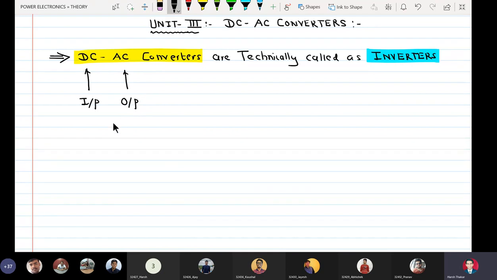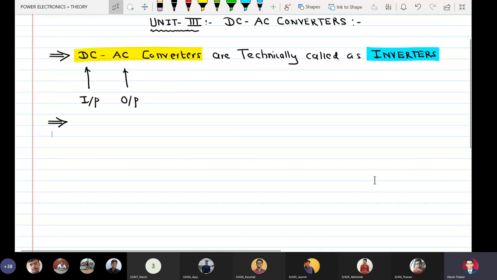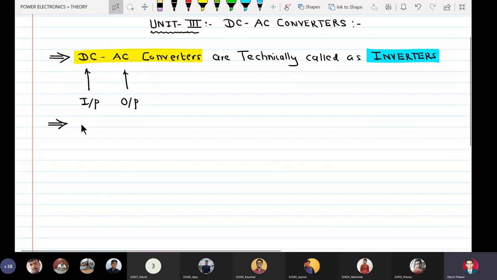We also know till now that when I say the term DC, it does not mean a pure DC. It can be any waveform which has a non-zero average value. Similarly, when I say AC, it can be either a pure AC or any waveform which has a non-zero RMS.